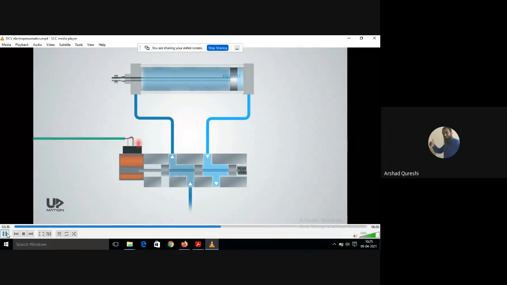And the compressed air will keep the piston in this position. Okay, as it is a spring return, the spring will move back. Okay, and the air will move to the other side. Okay, and your piston air path is changing and the piston is extending.